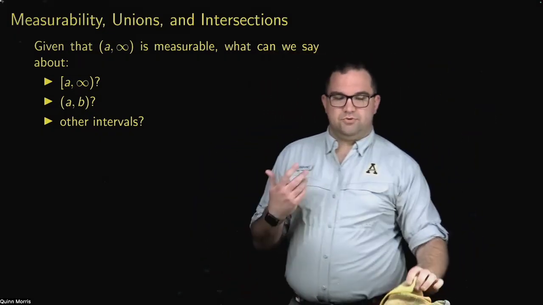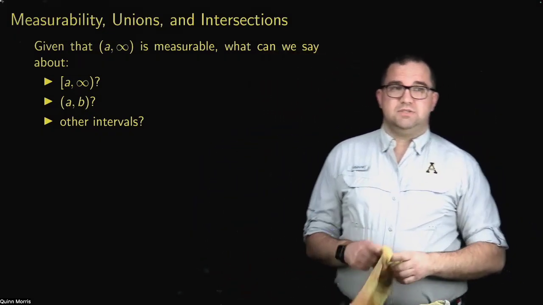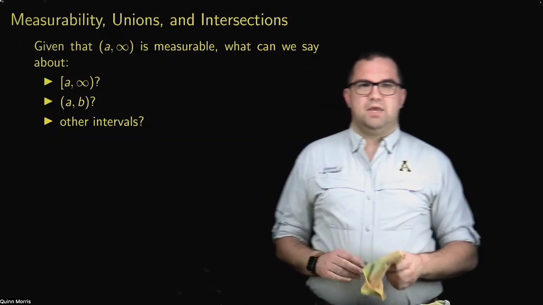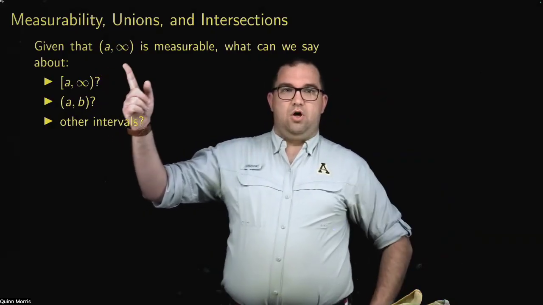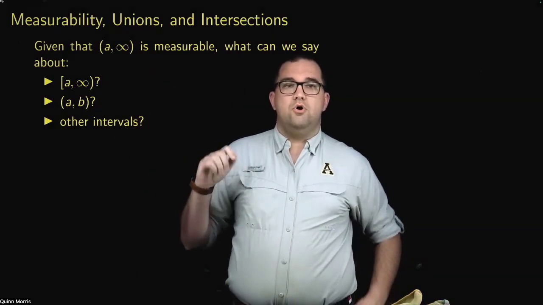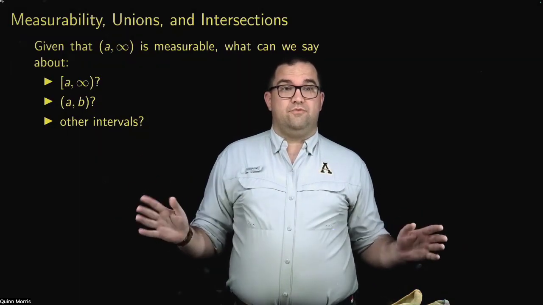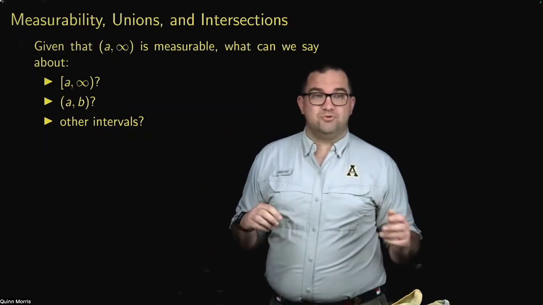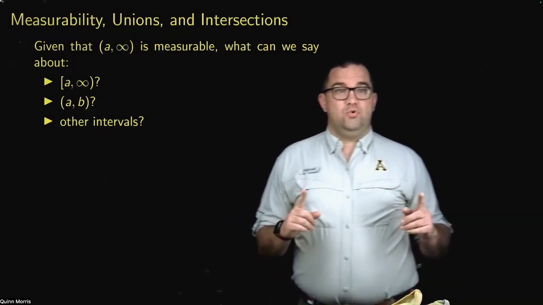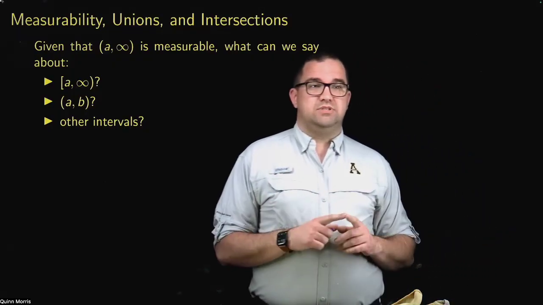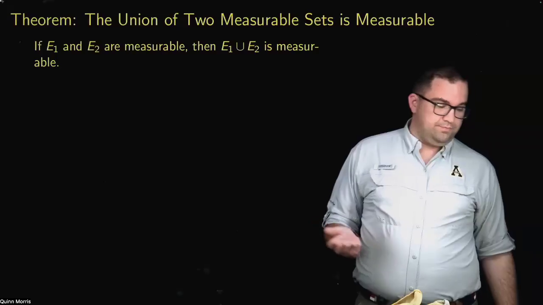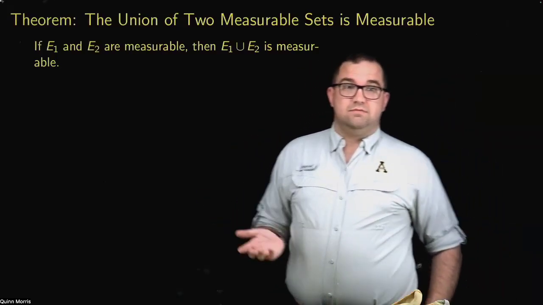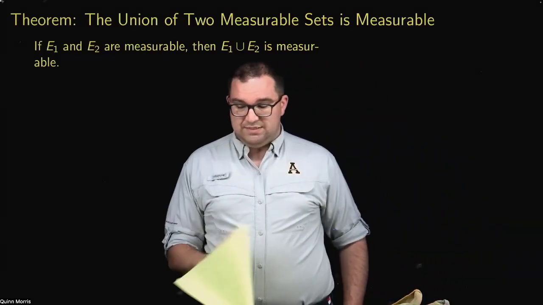De Morgan's laws allow us to rewrite intersections as unions of complements. So from these two things alone, we would be able to get all the other intervals being forced to be measurable if we knew that the union of two measurable sets had to be measurable. So the next question becomes, well, is that true? And the answer is yes. The union of two measurable sets is indeed measurable.